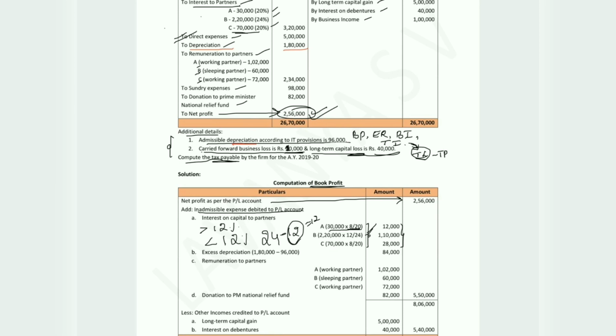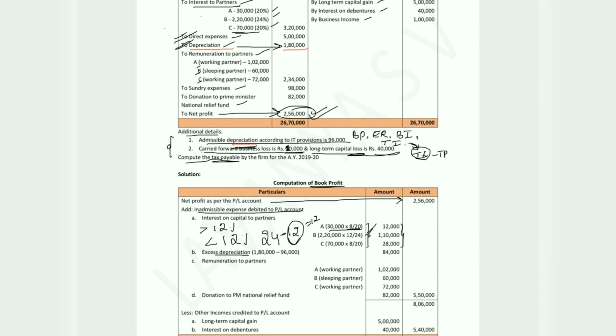So the next point here is general expenses. We don't have any information regarding general expense in the adjustment. So this is business expense and hence we will ignore. So next point is depreciation. Okay, so we have an adjustment for depreciation here. So whatever given in the profit and loss account, that is 1,80,000, will be considered as inadmissible and the remaining balance will be considered as admissible value.